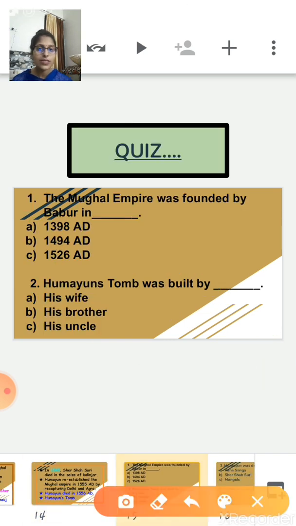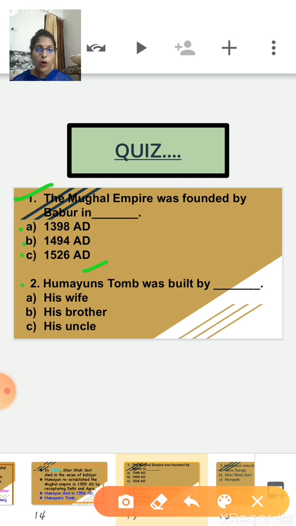Now quiz time. First, the Mughal Empire was founded by Babur in dash. That means in which year did he found it? Options are: A, 1398 AD; B, 1494 AD; and C, 1526 AD. So when was the Mughal Empire founded by Babur? Option C, 1526 AD.